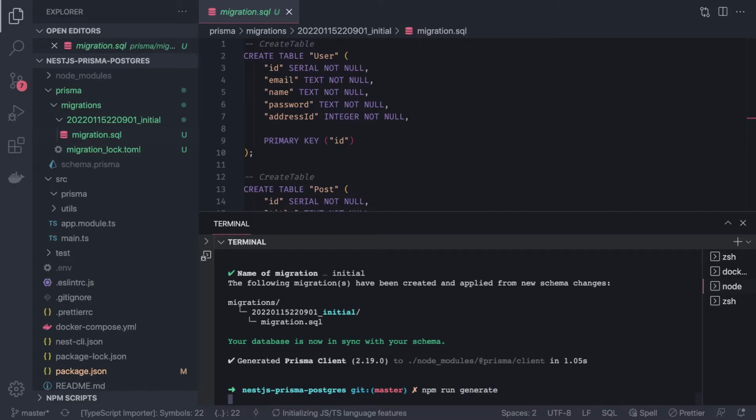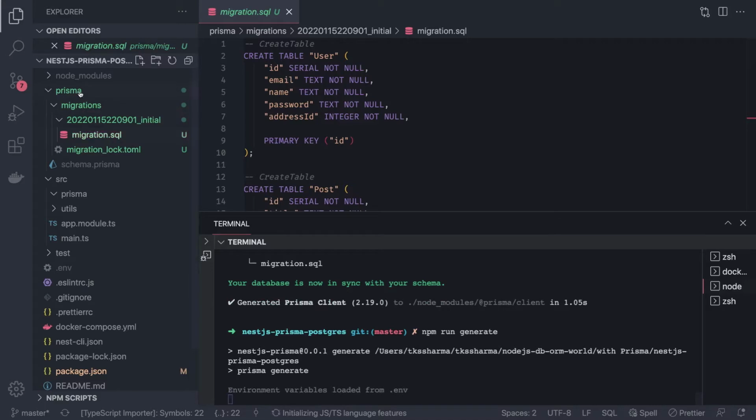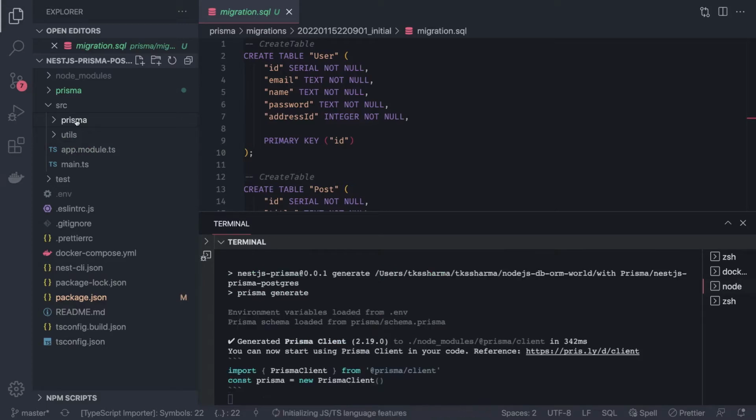execute the npm run generate command, which will generate the Prisma client, and then we will write the first Prisma module, because if you remember TypeORM or any kind of ORM, you use the repository, you inject the repository inside services. Here we don't have a repository, here we don't have entity classes. So how are we going to access it? We will create one Prisma module. That Prisma module will provide us the Prisma client service, that we can inject in the constructor of each and every service, and you will have access to Prisma dot model name.